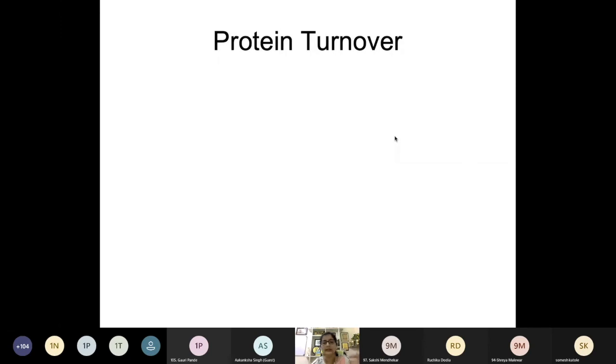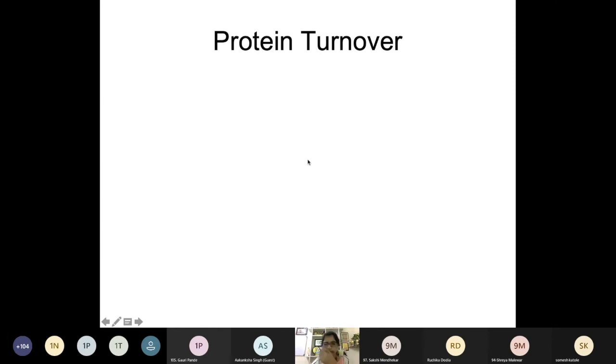This doesn't happen with our body, because protein is what we call a building block. We are made up of protein, our tissues are made up of protein, then organs are made up of protein. So all these proteins which we have in our body are not static. That's why we are living. They undergo turnover.